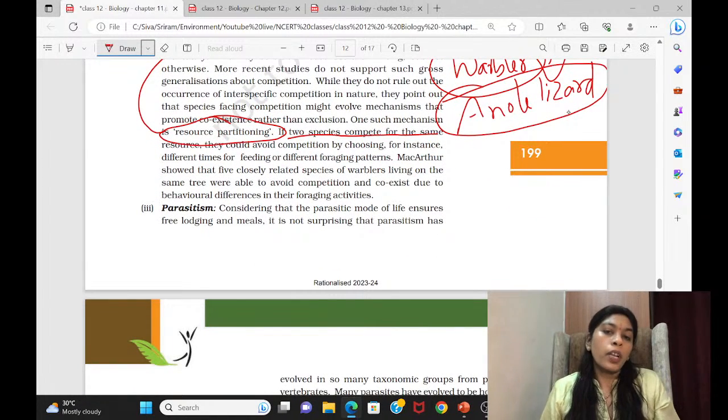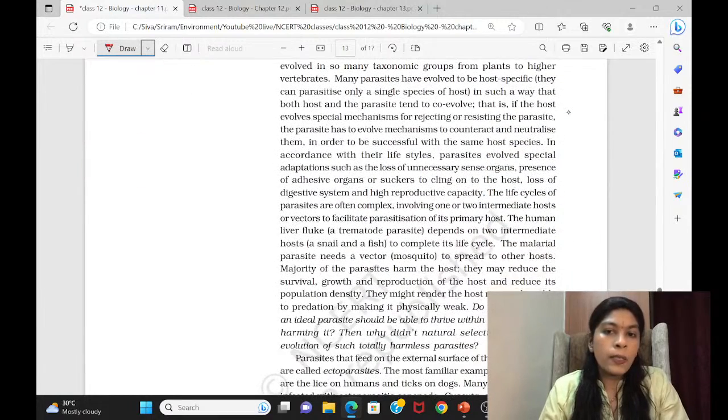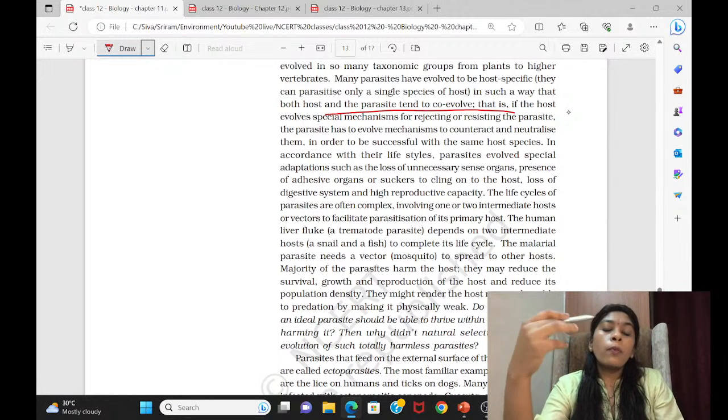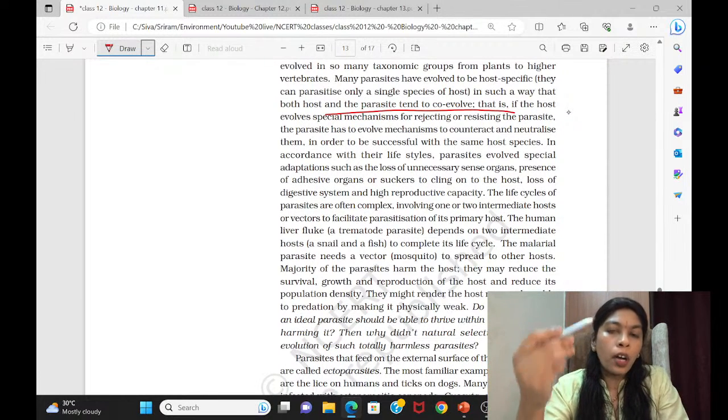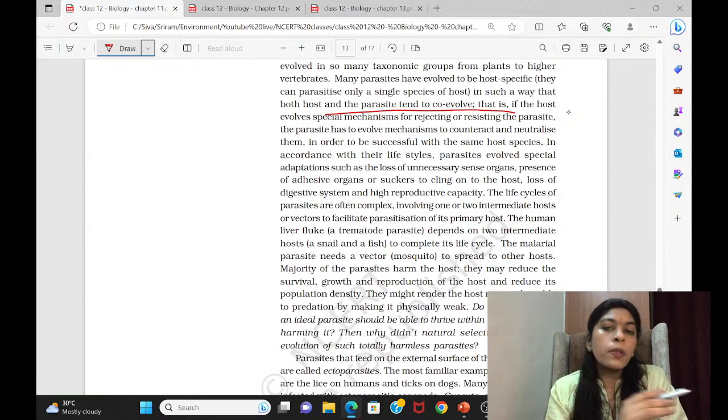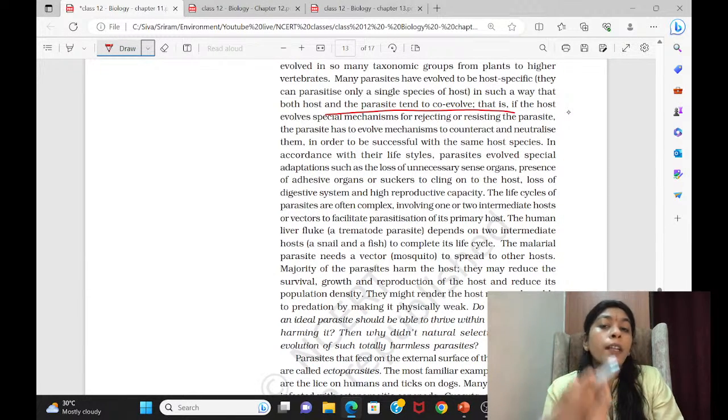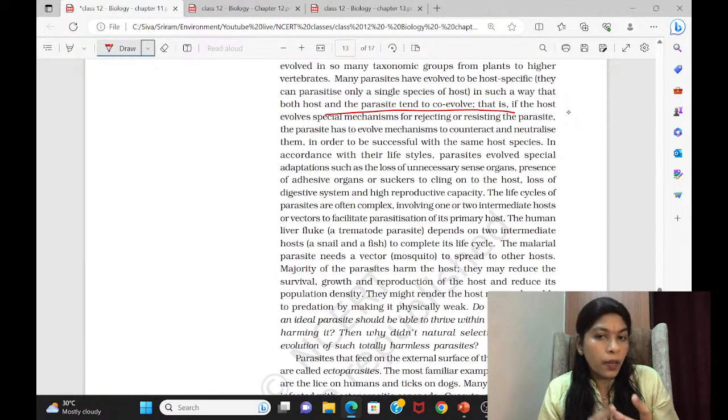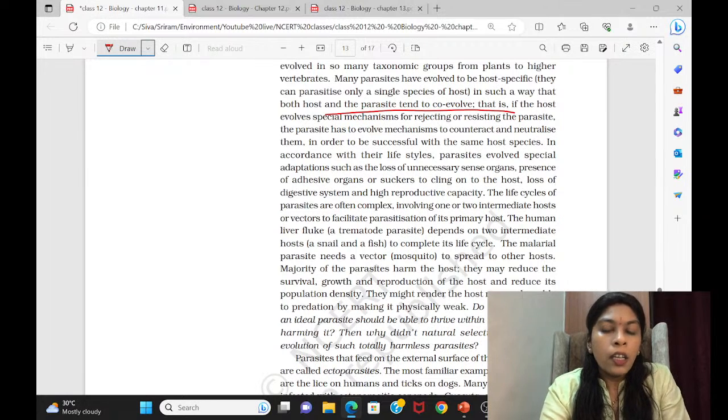And parasitism you have to read. In parasitism, what all is important? As you can see, these are some descriptions about parasitism. The parasite will always be with the host. In case of parasitism, they will never kill. That was given here. They will evolve along with the host. Whatever the host tries to do to remove the parasite, the parasite also will try to adapt new mechanisms in order to live along with the host. That way it's a very interesting relation.